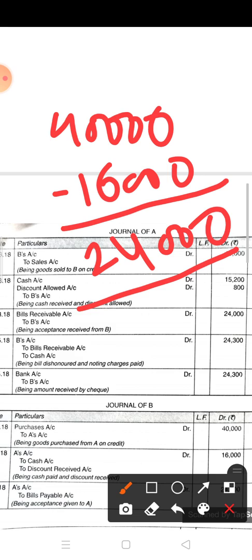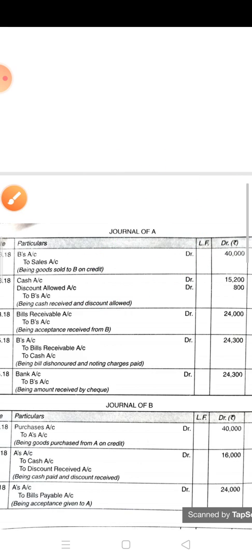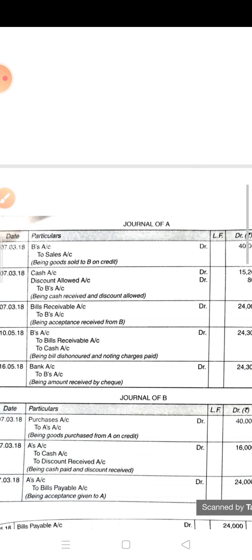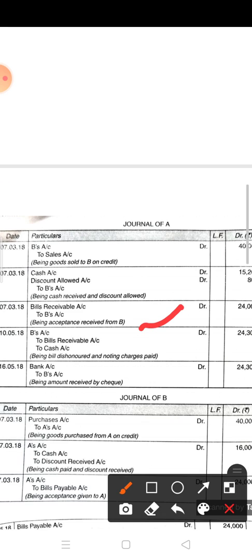Now on 24,000 the drawer has to make the bill. What is the date of the bill? The date of the bill is the same, 7th March 2018, and the entry is BR account debit to B, the drawee, 24,000. Okay, and the next line says B duly accepted the bill.